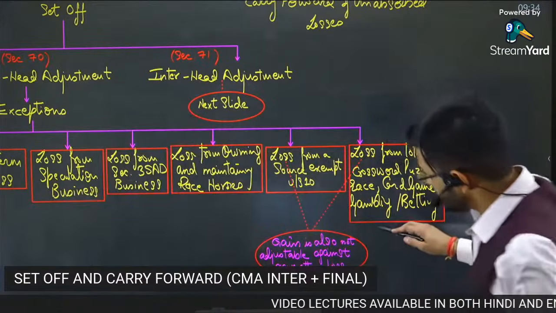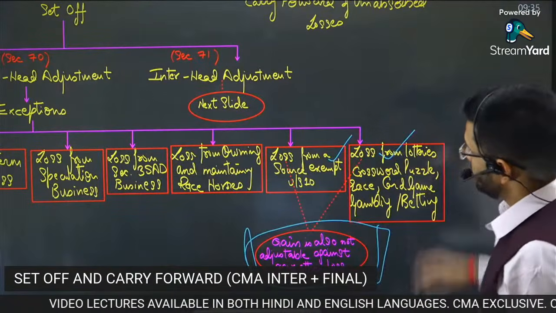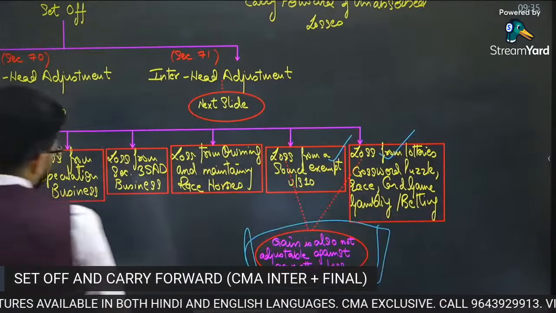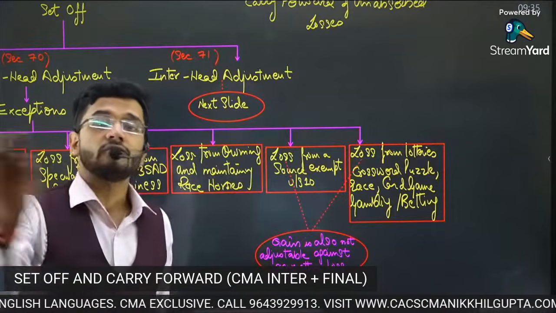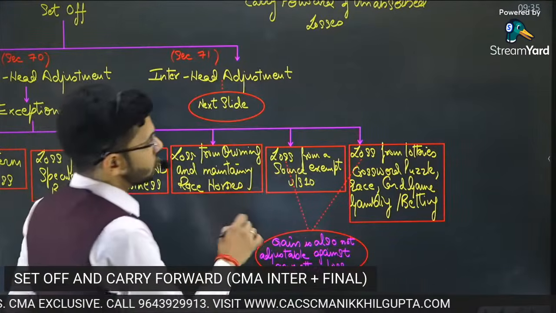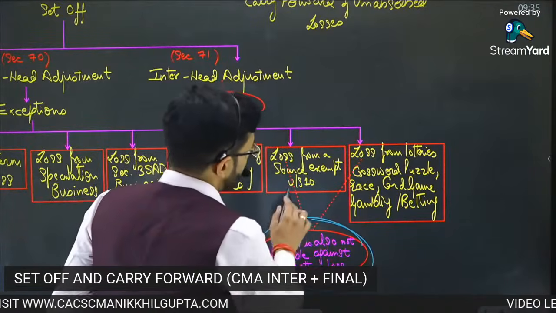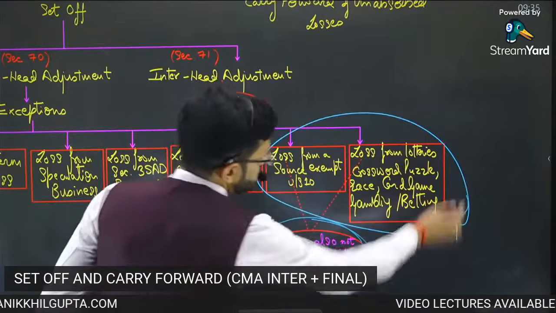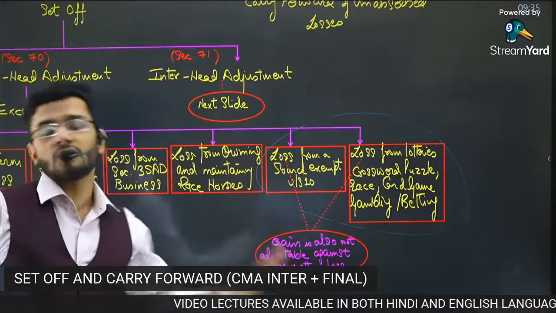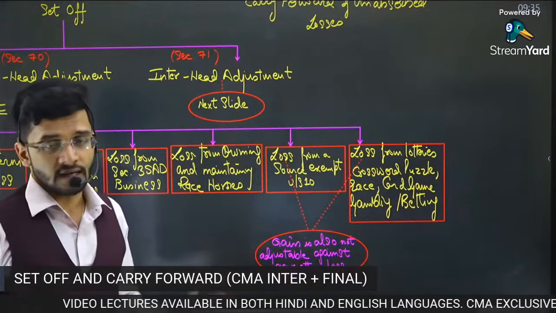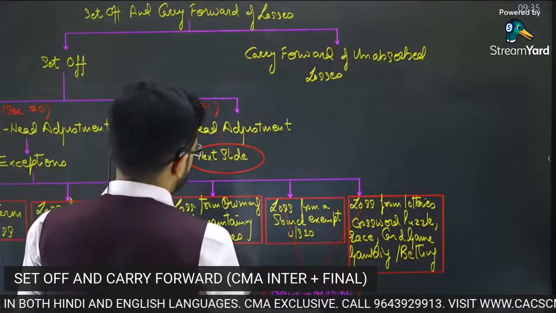Now, gain is also not adjustable against any other loss. For these two categories, if they yield a gain, then the gain is also not allowed to be set off against any other source of loss. Vice versa is also true. So for these particular two scenarios, these are very, very peculiar cases. The losses are also not allowed to be set off, and the gains are also not allowed to be set off against any other source. That is the principle. Okay, so these are the exceptions to the intra-head adjustment.